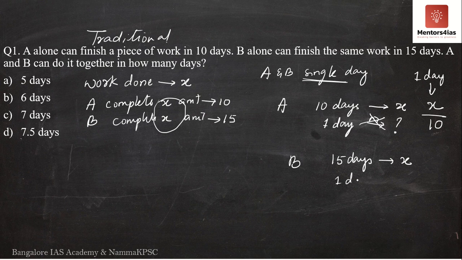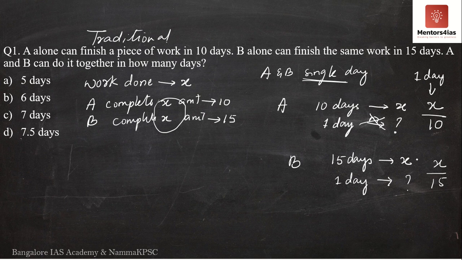How much work will he complete in one day? In a similar fashion, B will complete X by 15 amount of work in one day. Again, you multiply X by 1 and then divide this by 15. That is how you get X by 15.